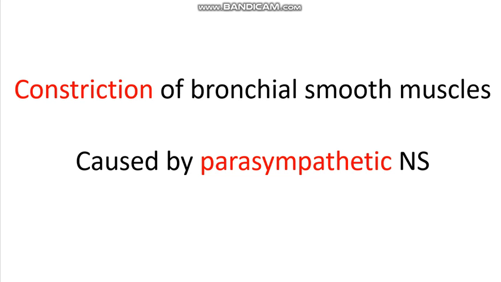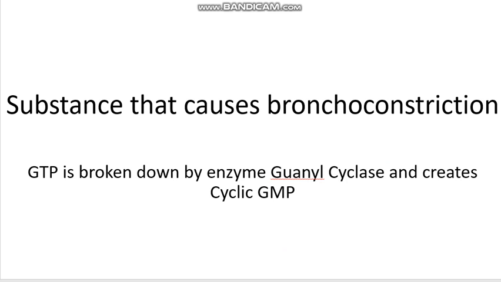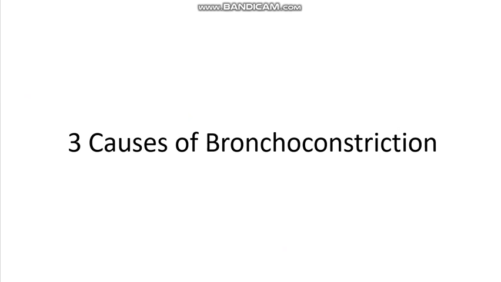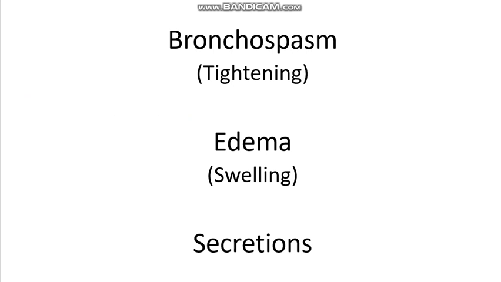A bronchospasm is the constriction of bronchial smooth muscles. It is caused by the parasympathetic nervous system. Cyclic GMP is the substance that causes bronchoconstriction. GTP is broken down by the enzyme guanyl cyclase, which creates cyclic GMP. Three causes of bronchoconstriction are bronchospasms, edema, or secretions. A balance of GMP and AMP keeps airways open at their maximum diameter.